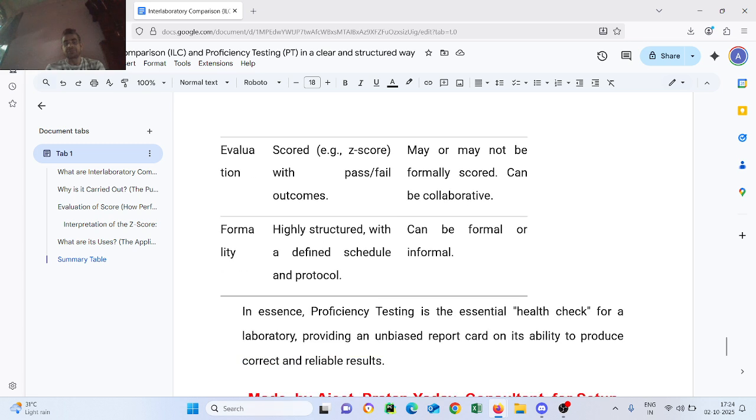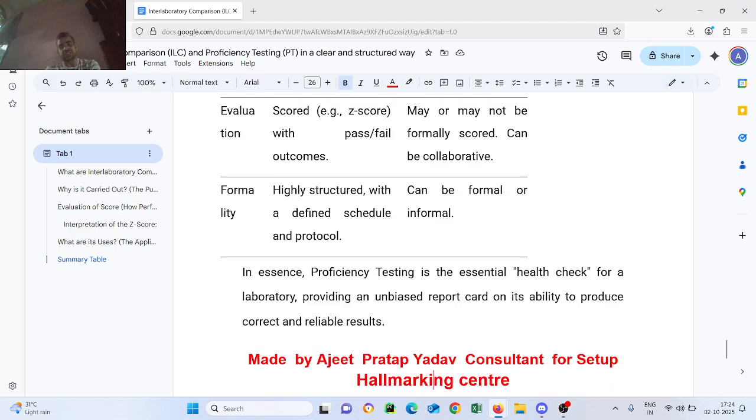In essence, proficiency testing is the essential health checkup for the laboratory, providing an unbiased report card on its ability to produce correct and reliable results.